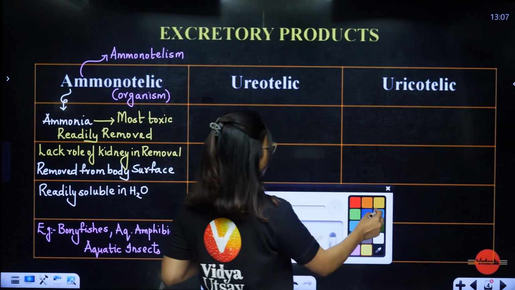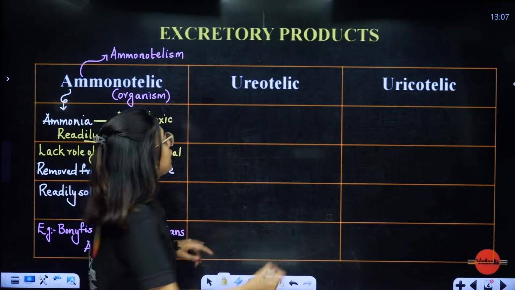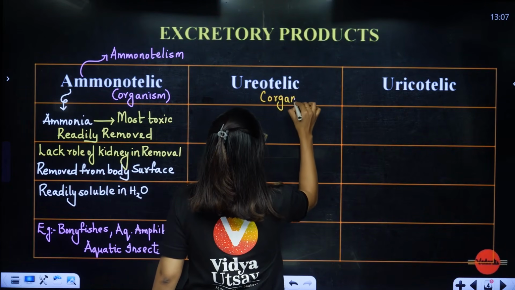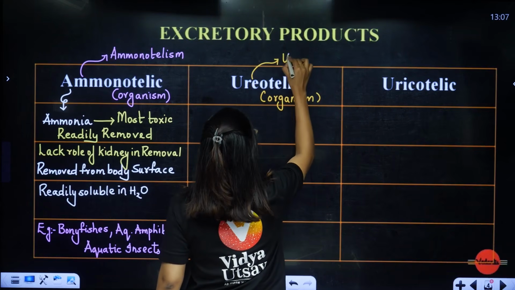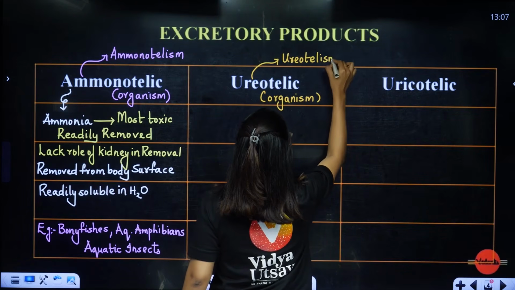Next one, students, urea. Ureotelic, this is the organism, and the process is going to be called ureotelism. Just add an ISM.